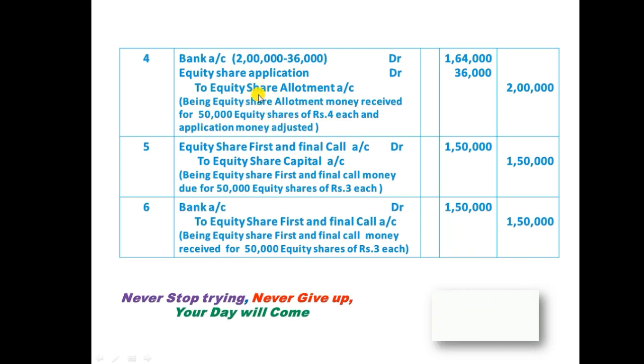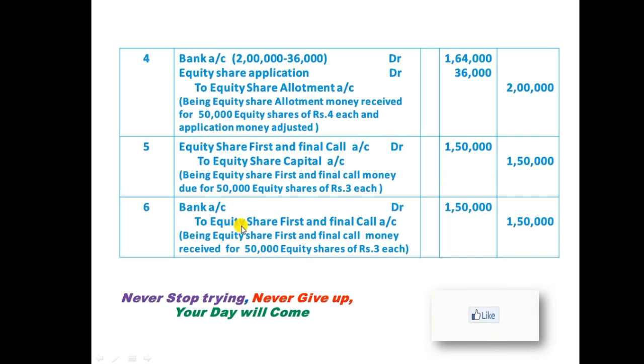After receiving allotment money, now the company will receive the first and final call. So we should record for first and final call. So equity share first and final call account debit 1,50,000 to equity share capital account 1,50,000. Here the first and final call money transferred to equity share capital, being equity share first and final call money due for 50,000 equity shares of ₹3 each.